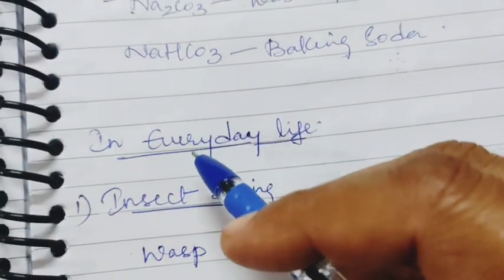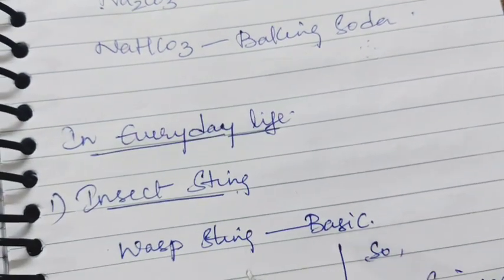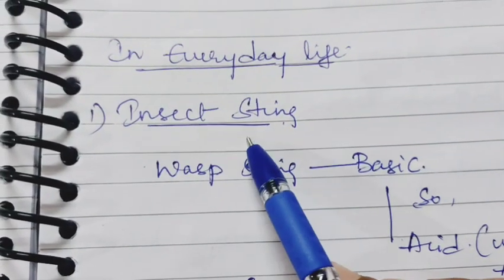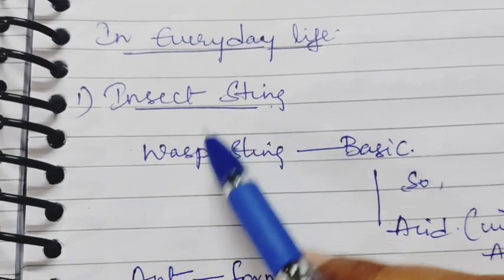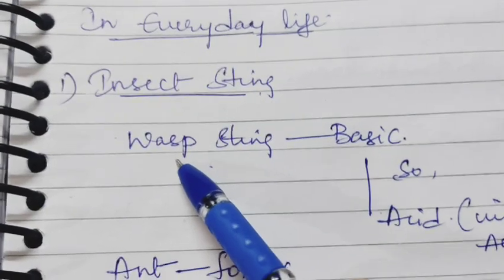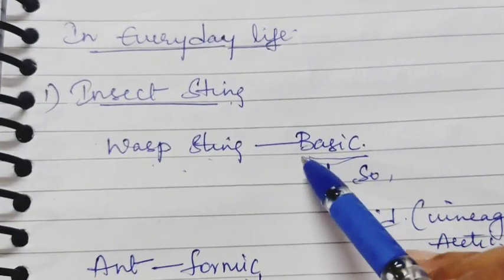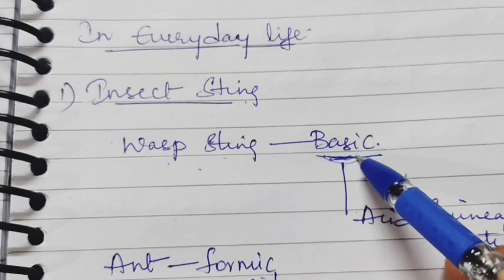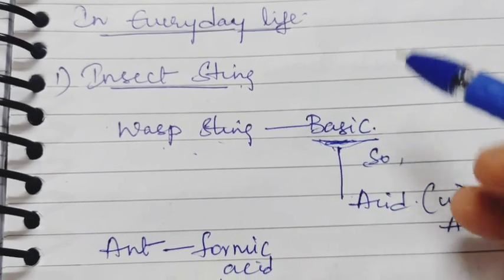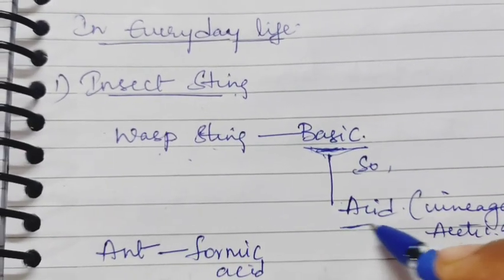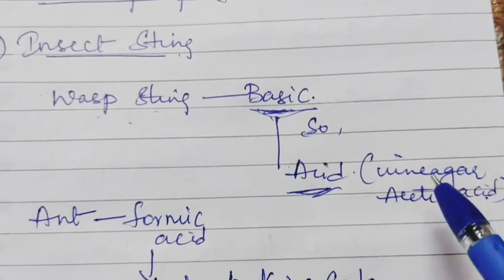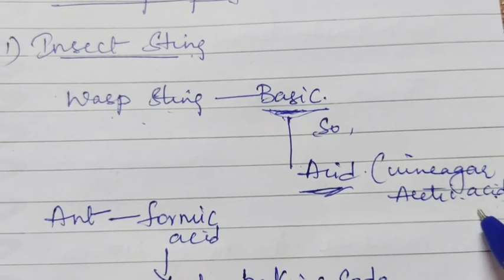So in everyday life, how does neutralization show its importance? We'll see now. When an insect bites us, when it is a wasp sting, the sting of the wasp is basic in nature. So to neutralize this basic sting, we have to use an acid such as vinegar. Vinegar is nothing but acetic acid.